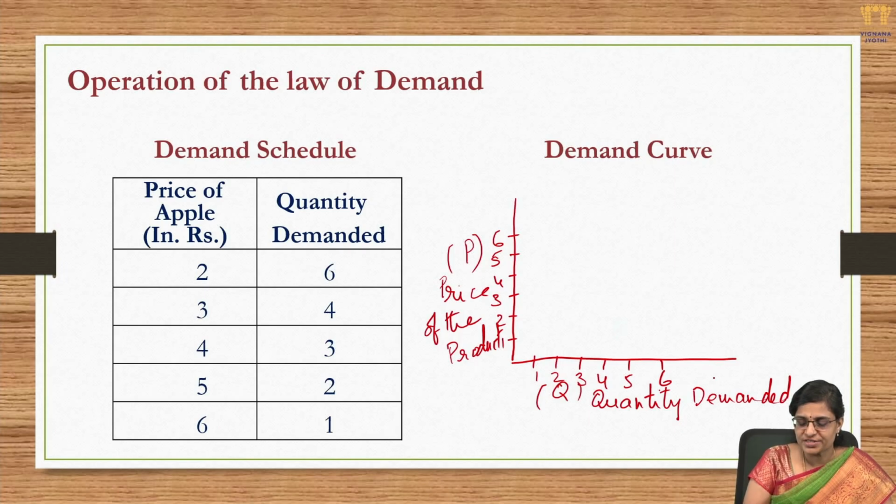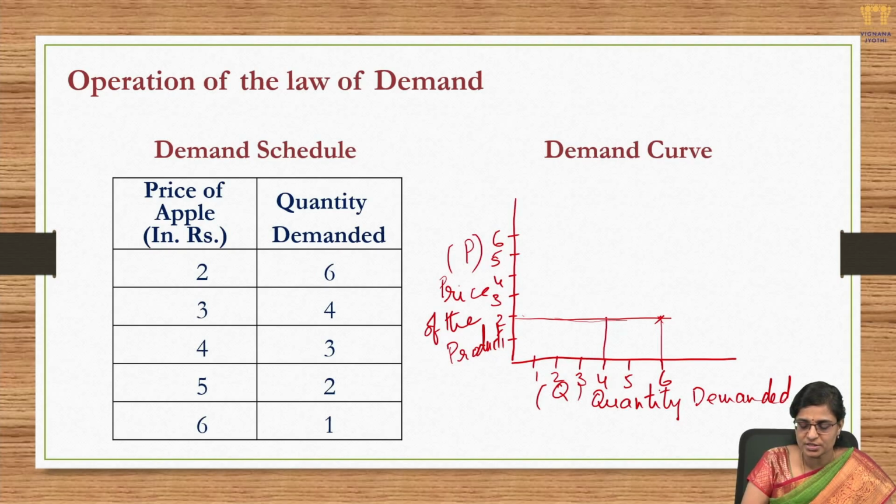So, coming to a price of 2 rupees per apple, the purchase was 6. 6 apples were purchased. So, this is the purchasing we observe there. Then when the price of apple has increased to 3 rupees, the number of apples purchased has reduced to 4.